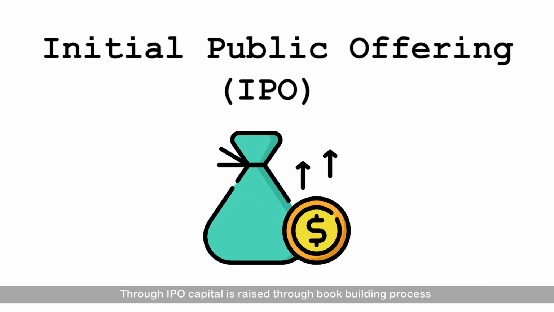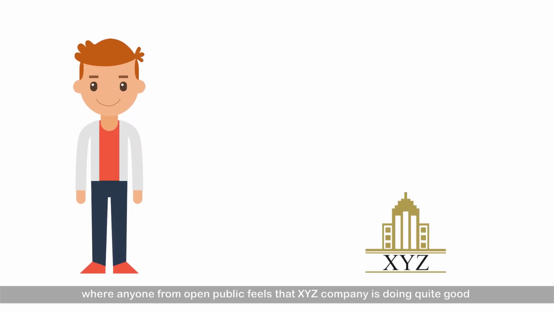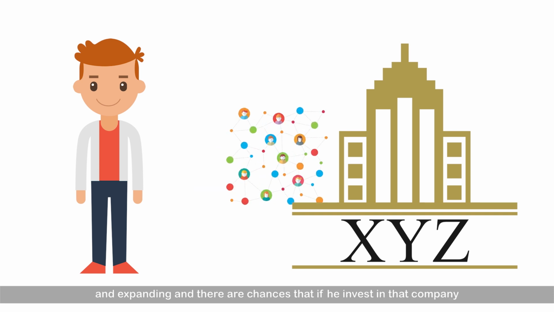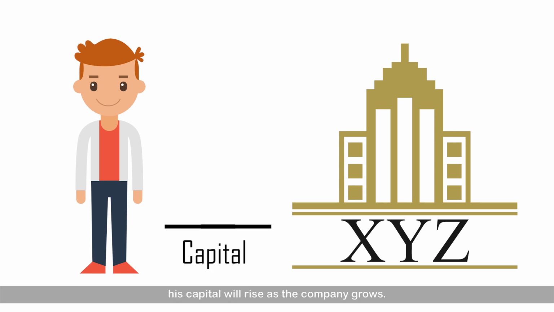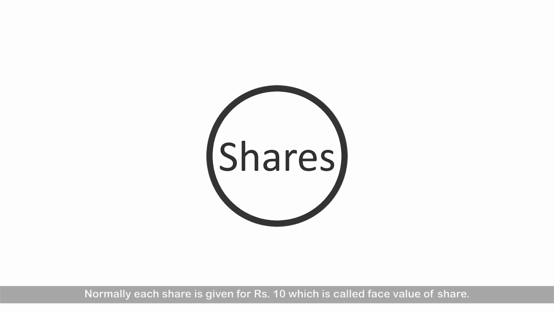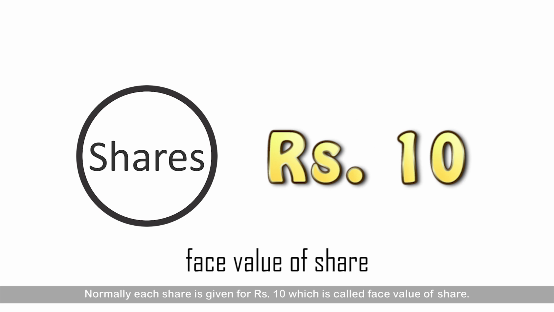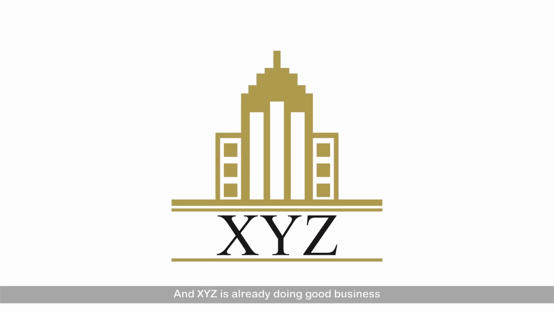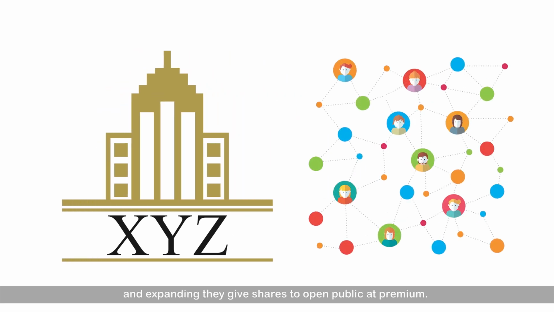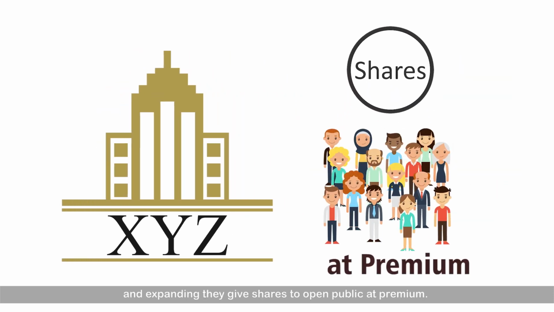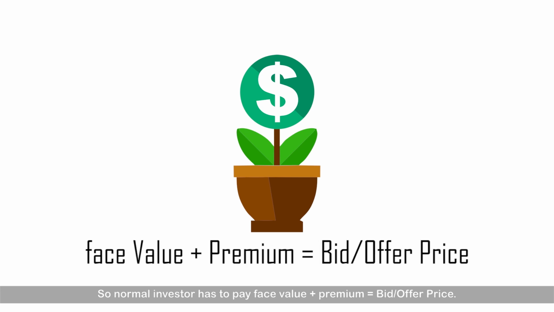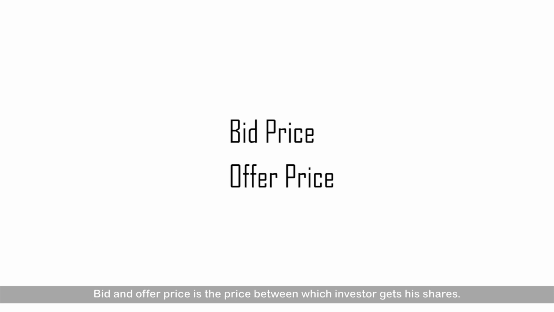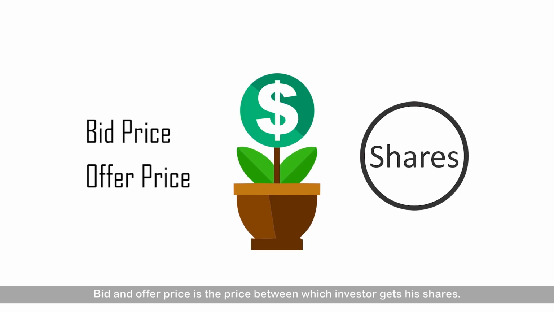Through an IPO, capital is raised through the book building process, where anyone from the open public feels that XYZ company is doing quite good and expanding, and there are chances that if he invests in that company, his capital will rise as the company grows. Normally, each share is given for ₹10, which is called the face value of the share, and XYZ is already doing good business and expanding. They give shares to the open public at a premium. So a normal investor has to pay face value plus premium, which is equal to the bid or offer price. Bid and offer price is the price between which the investor gets his shares.